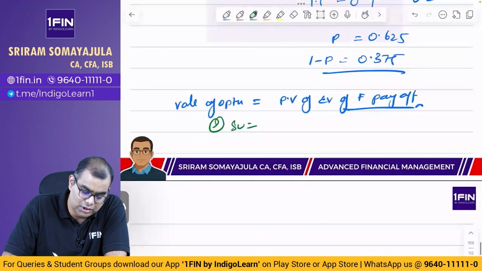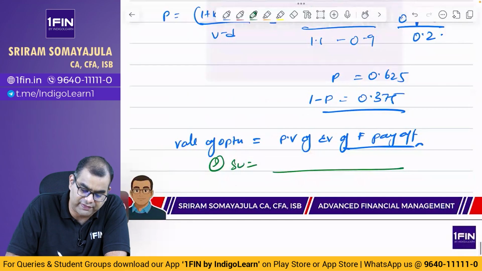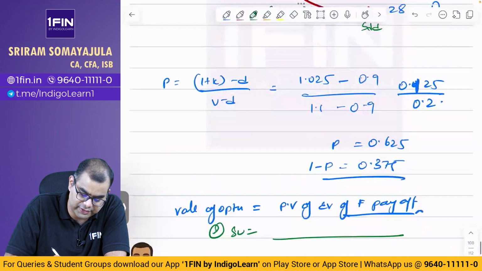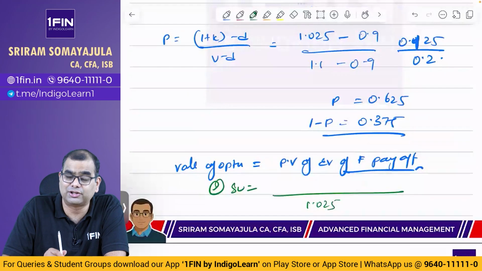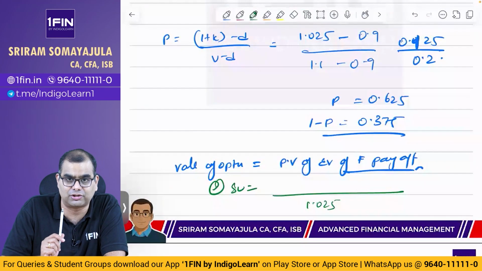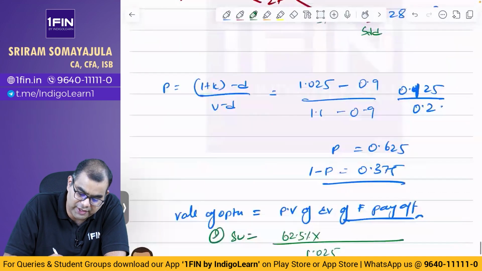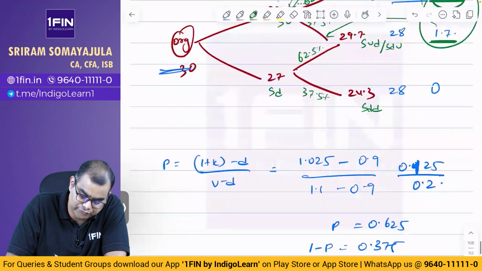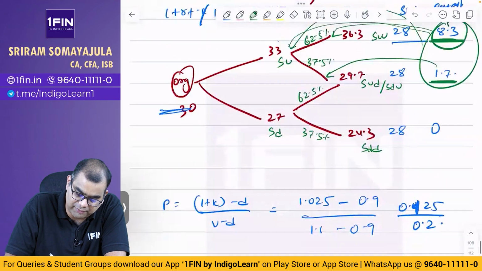Okay, at SU what is the value of the option is equal to present value of. Present value-ku nama factor enappa, 1.025. Edukku 1.025? Because this is 1 year, 2 sub periods of 6 months each. Yearly interest rate is 5%, so half yearly interest rate is 2.5%. Present value of expected value. Expected value of 62.5% into payoff, enna mela 8.3, plus 37.5% into evlo payoff, 1.7.